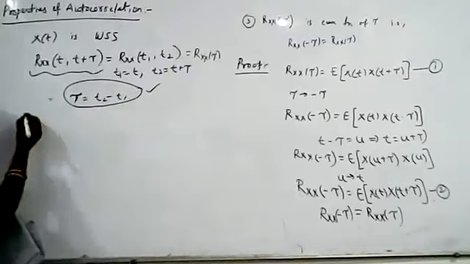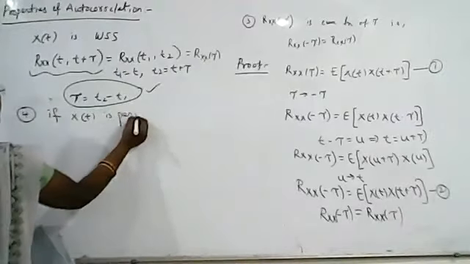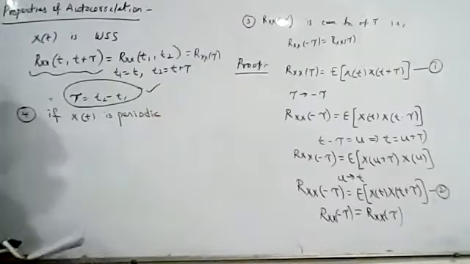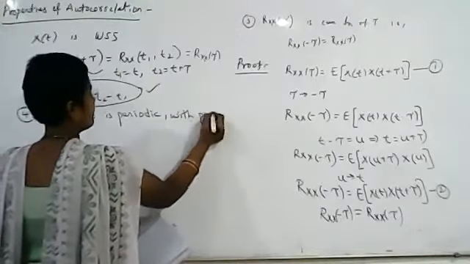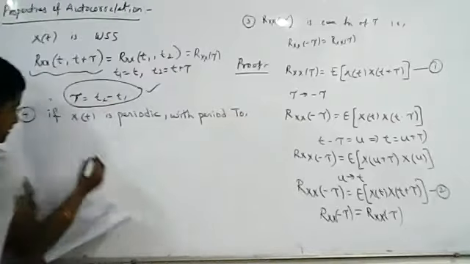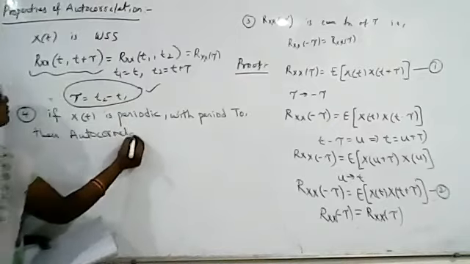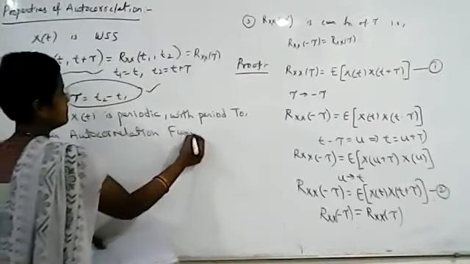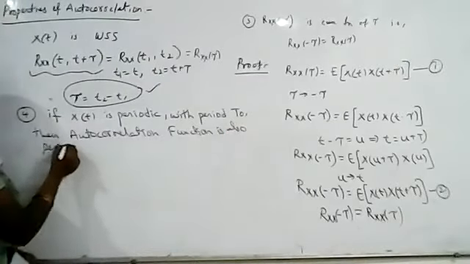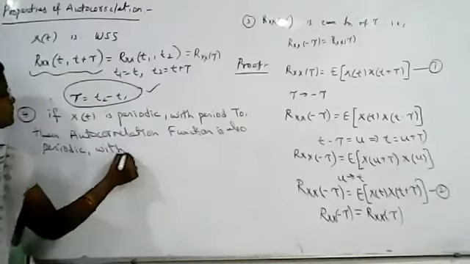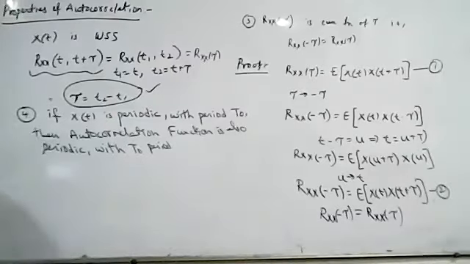The fourth property of autocorrelation is that if x of t is periodic with the period t naught, then the autocorrelation function is also periodic with the same period t naught. This is our fourth property.